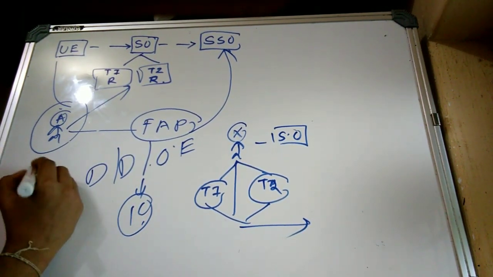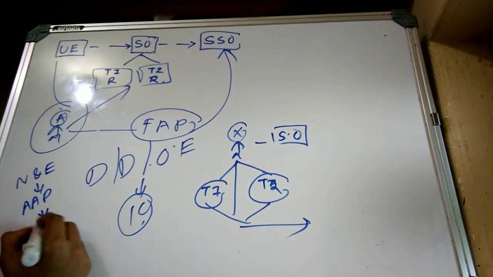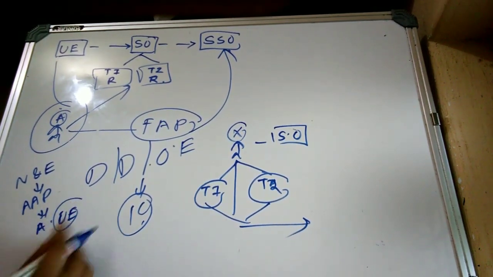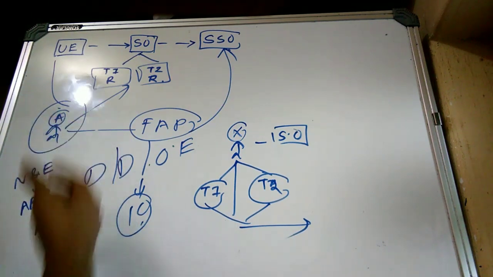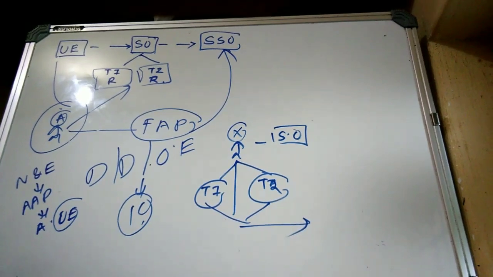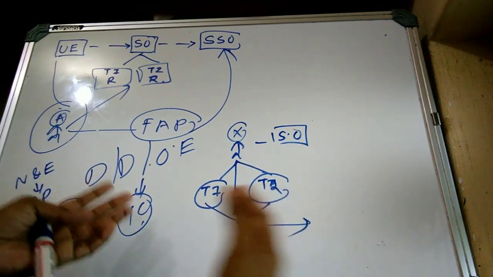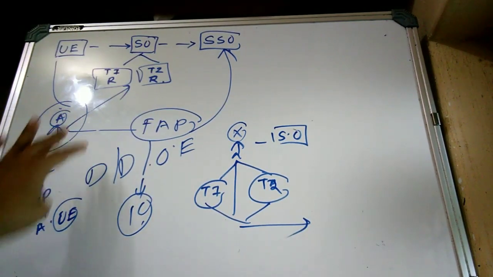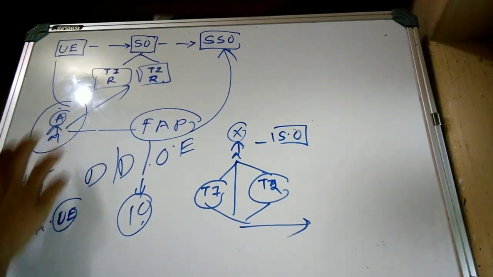So, the nature and extent of additional audit procedure to be performed by the auditor of the user entity depends upon whether the audit report is a type 1 or type 2 report, or the inclusion or exclusion of control objectives which exist at the sub-service organization in the type 1 and type 2 report. If the same is included, the auditor is not required to perform. But if it is not included, they have to perform what? Additional audit procedure.